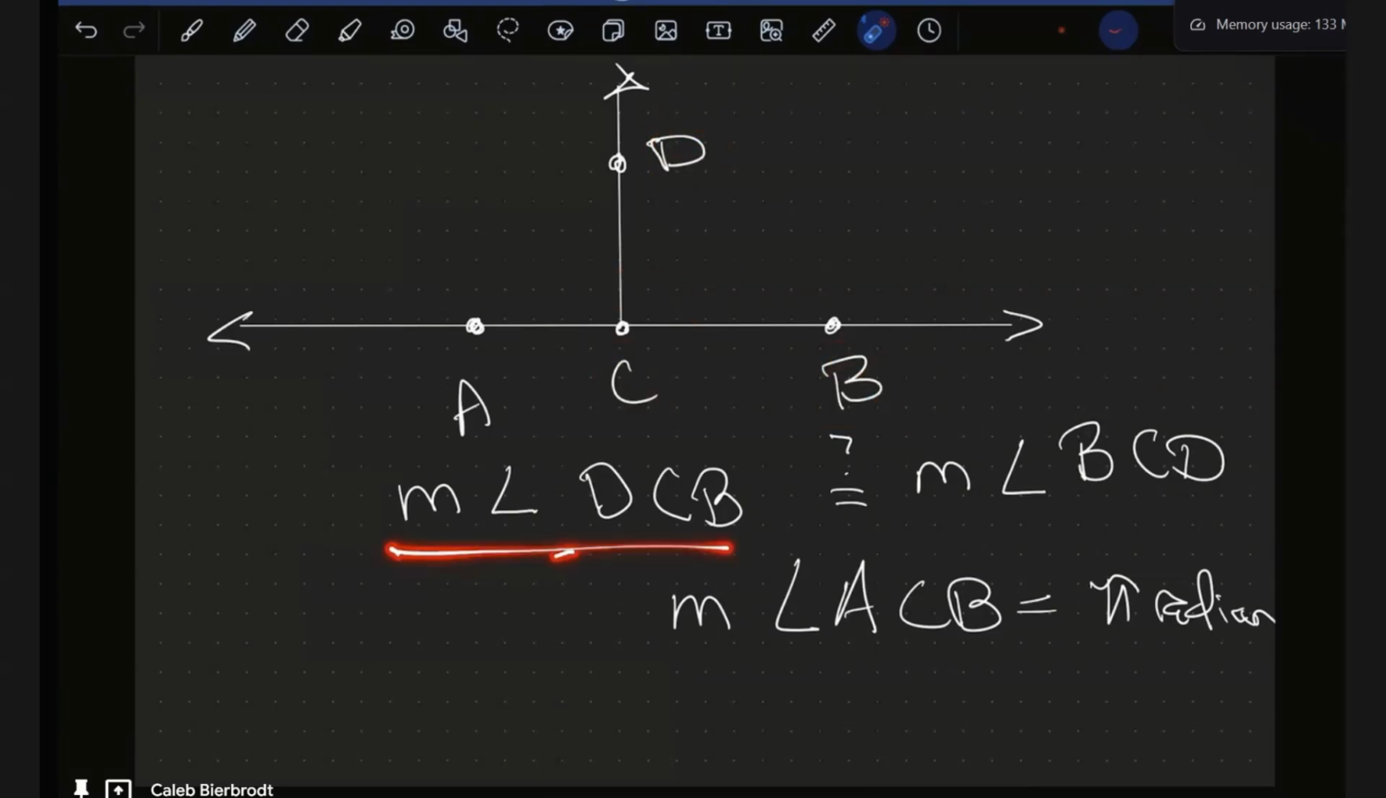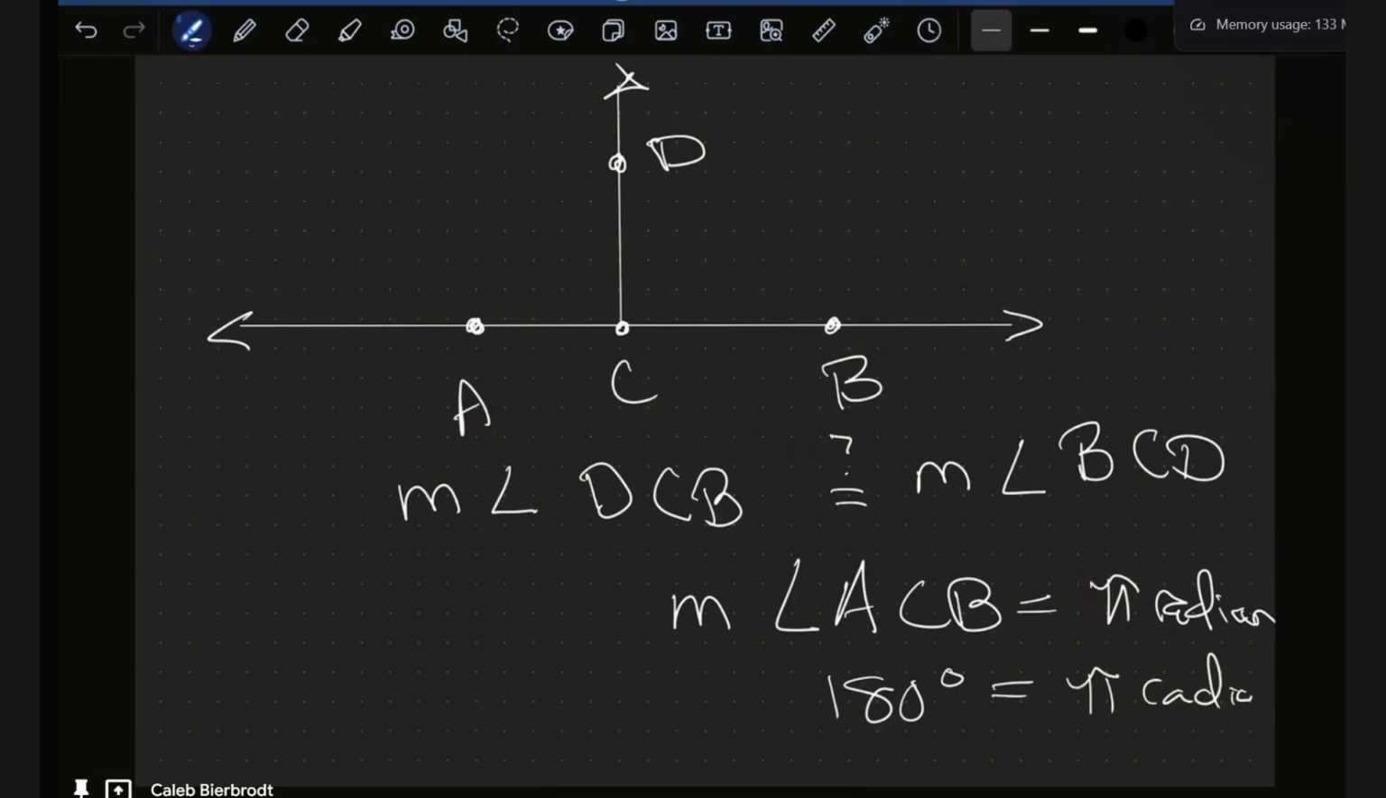So the measure of angle DCB, what's the relationship between that angle and the measure of angle BCD? They're equal to each other, because DCB and BCD are the exact same angle. Okay? So radians are another way to measure angles in geometry. So 180 degrees is equal to pi radians. Right? Do you understand that? Does that make sense?